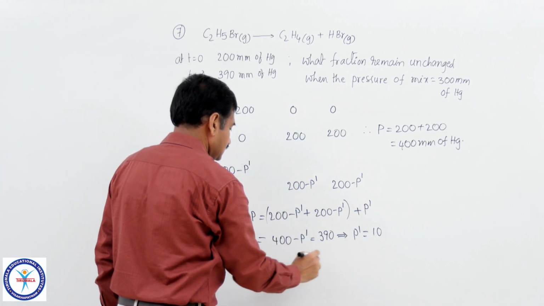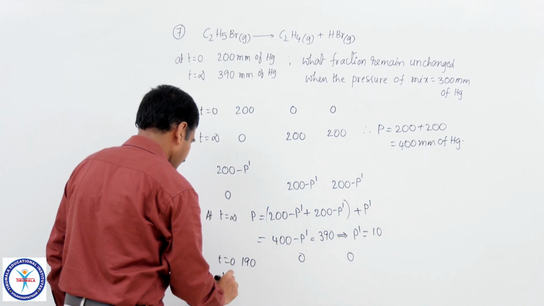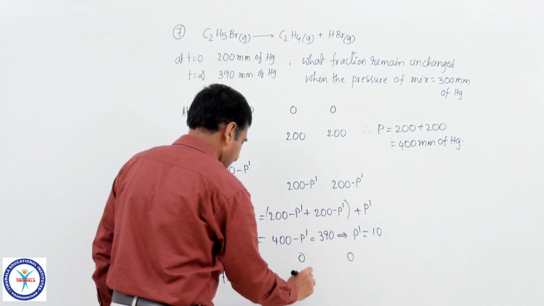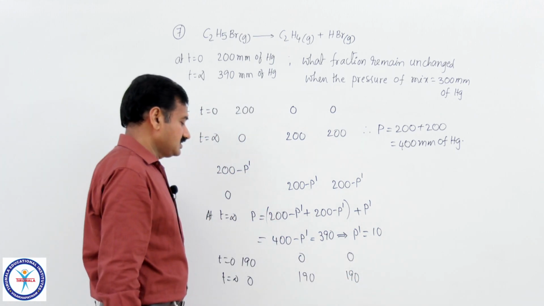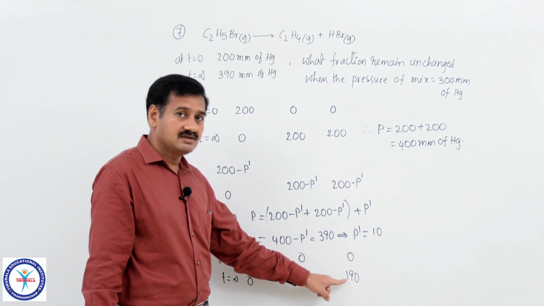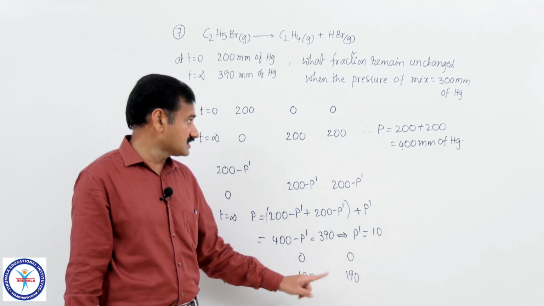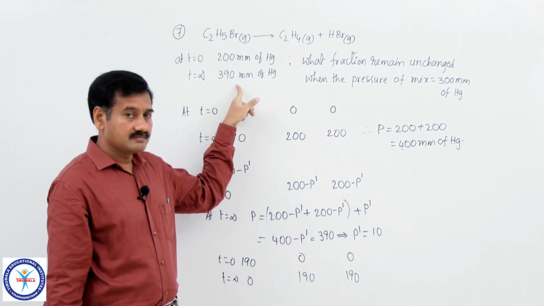Ethene pressure is equal to 0, HBr pressure equal to 0. At time T equal to infinity, pressure of ethyl bromide is 0, ethene is 190, HBr is also 190, plus the pressure of inert gas, which is 10. So, 190 plus 190 is 380, plus 10 millimeters of mercury for the inert gas. So, the total pressure is equal to 390 millimeters, that is valid here.